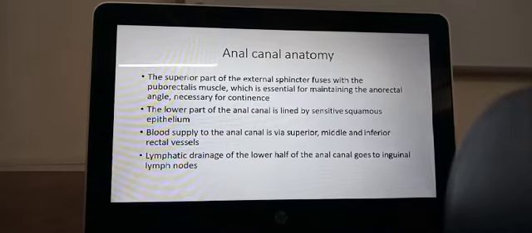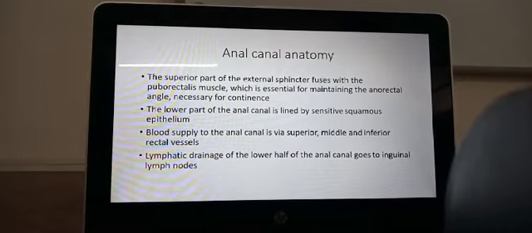Now the superior part of the external sphincter fuses with the puborectalis muscle. Because of the puborectalis muscle, there is a sling and it pulls. There is an angulation. Now this angulation also helps to maintain the sphincter. That is, the contents of the rectum move from up to down as well as from backwards forwards, and the puborectalis sling holds that, and then the anal canal moves a little backwards so that it is